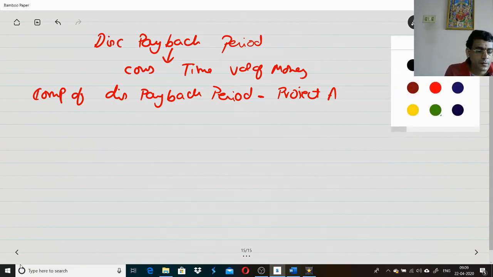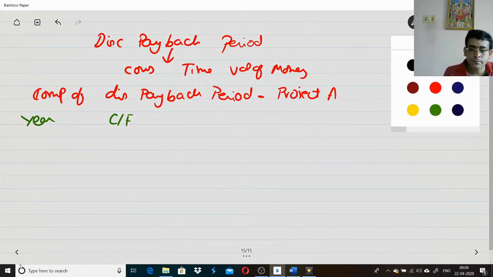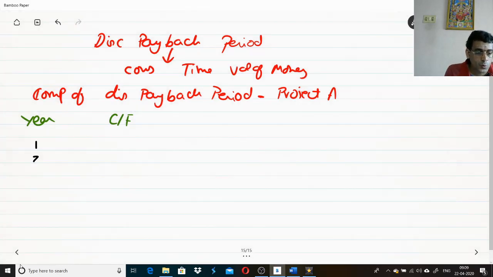First, let us take the cash flows. Year 1, year 2, year 3, year 4, year 5. What are the cash flows given? For year 1, 1 lakh.